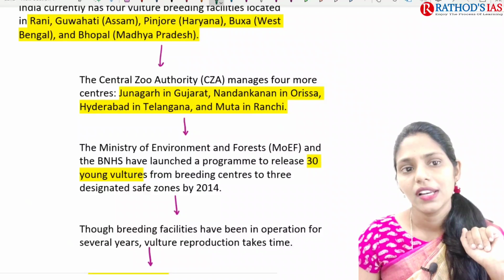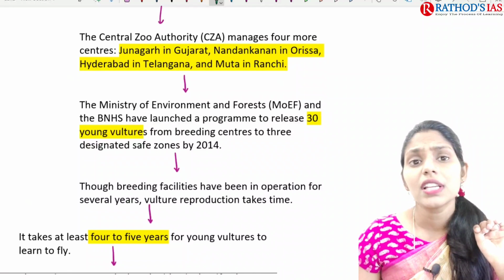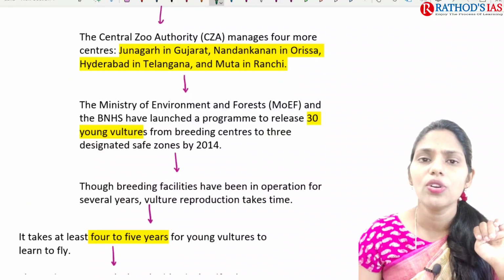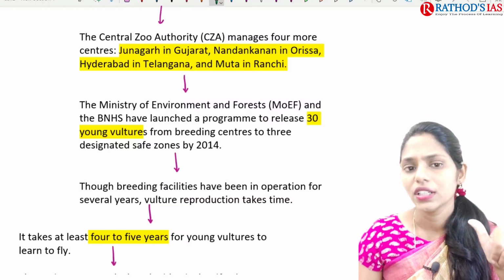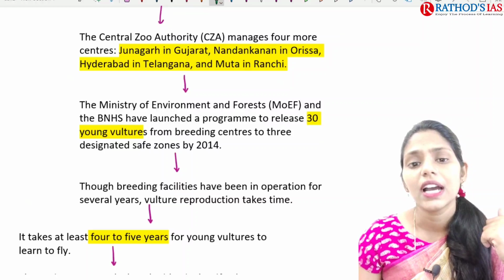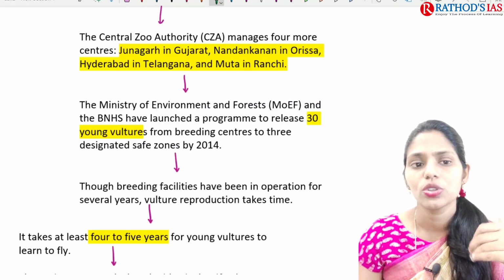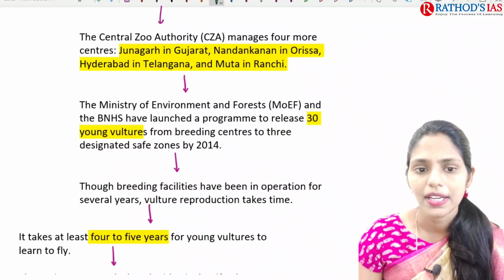We have Bhopal in Madhya Pradesh. So we have the sites. And even Central Zoo Authority also manages 4 more sites. The first one is Junagadh in Gujarat, next one is Nandankanan in Orissa, Hyderabad in Telangana, and Mutha in Ranchi. So these are the 4 centers which are managed by Central Zoo Authority separately.